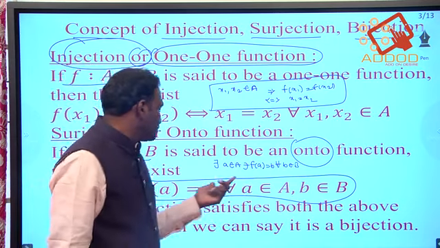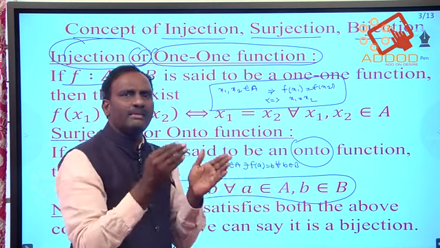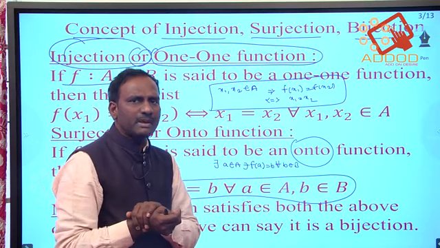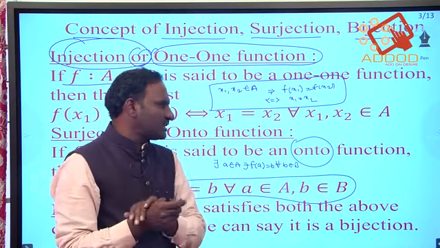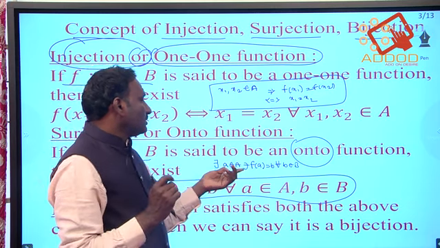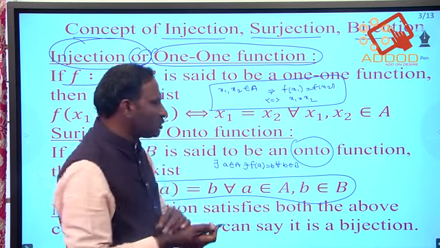Both are same. Here, there exists an element a belongs to A, if the domain element has mapped to the codomain. So there exists a belongs to A such that f of a is equal to b.